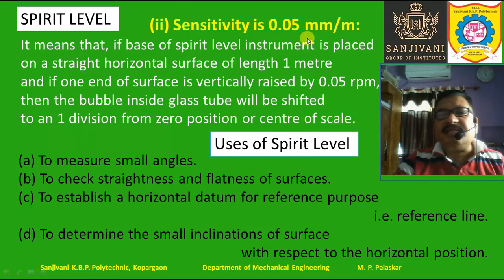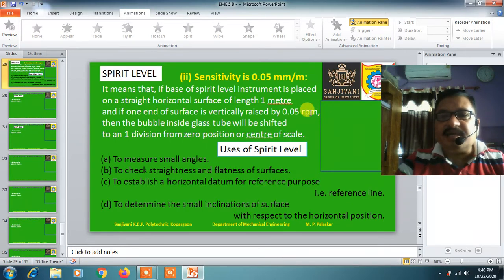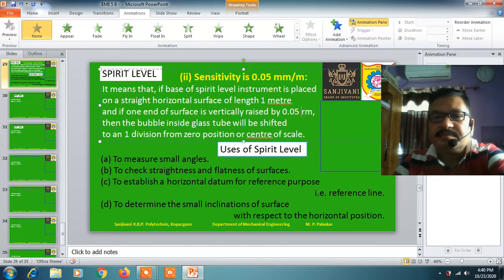That is the sensitivity 0.05 millimeter per meter. Okay, I will change this rpm to millimeter. This is actually millimeter.